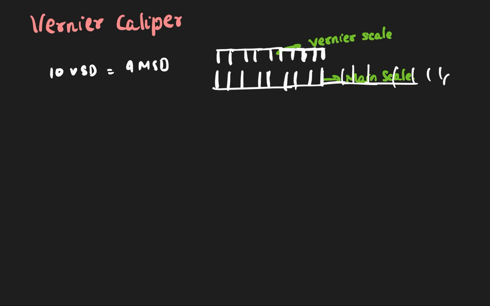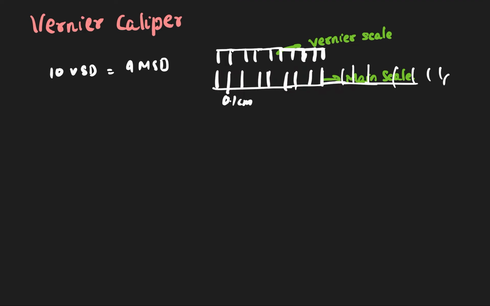Okay, so they will give you what is one main scale division. One main scale division is, suppose, 0.1 centimeter. This is 0.1 centimeter, this is 0.2 centimeter, this is 0.3 centimeter, 0.4, 0.5, 0.6, 0.7, 0.8, 0.9, and this is 1.0. So that's how it is.